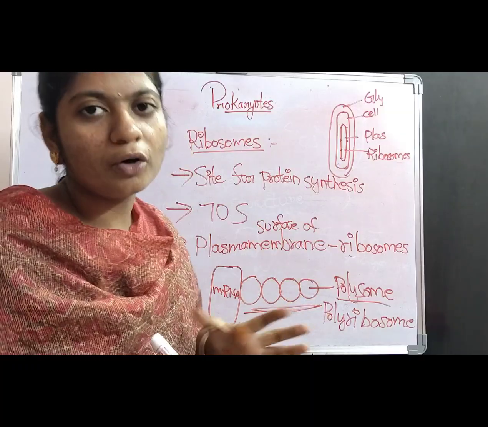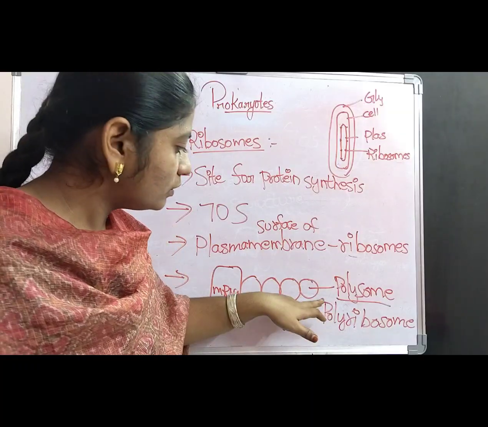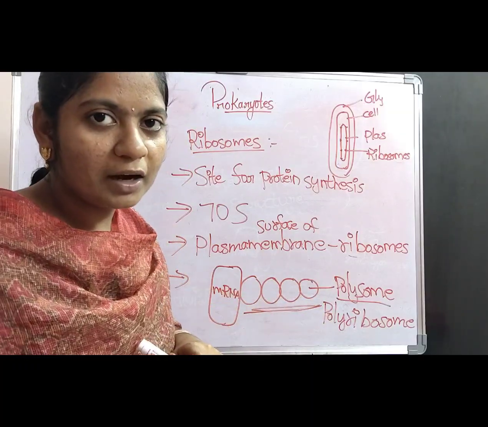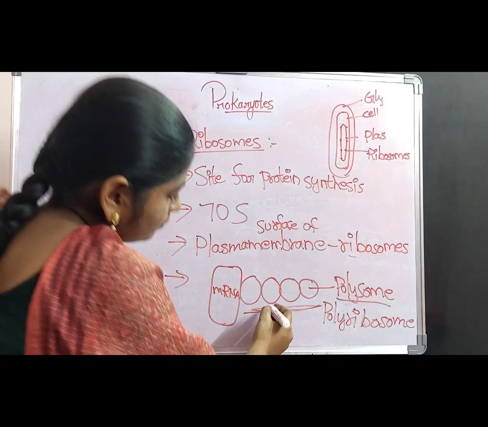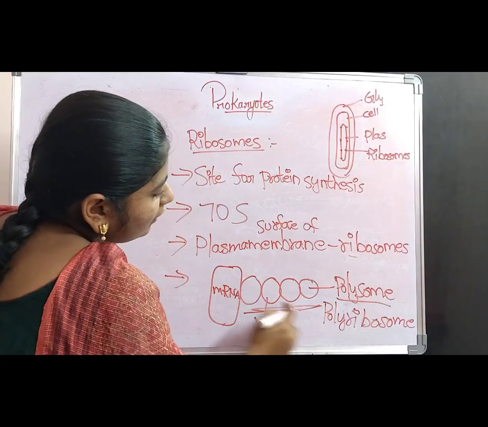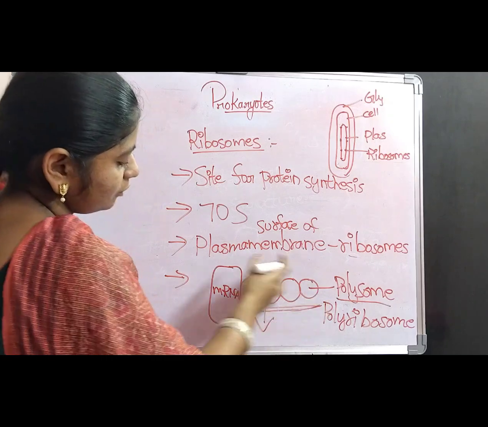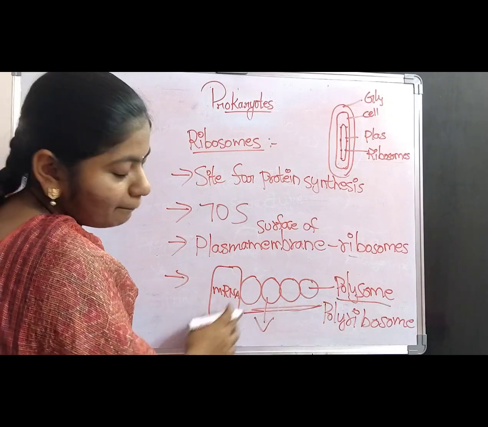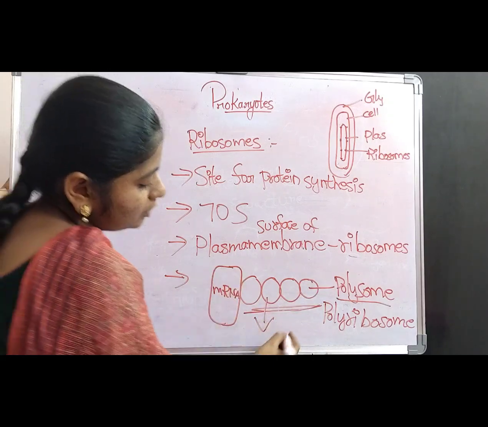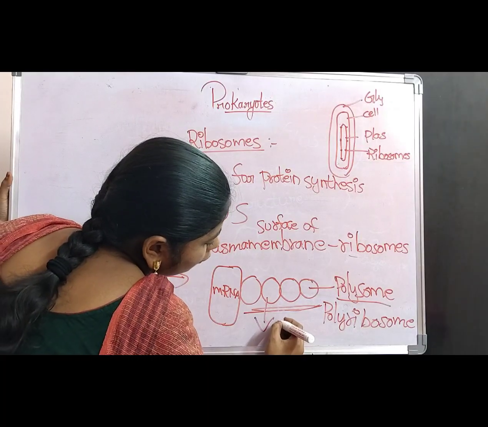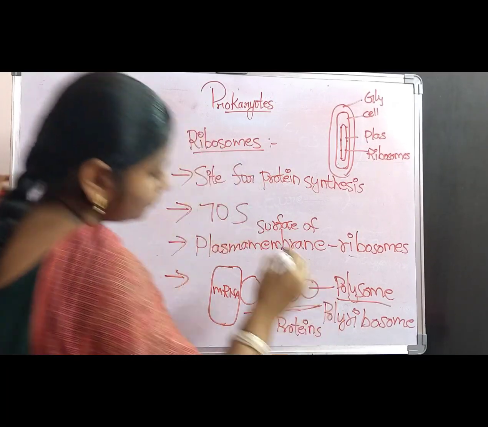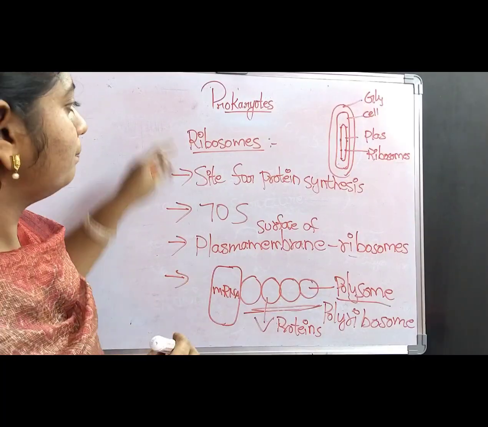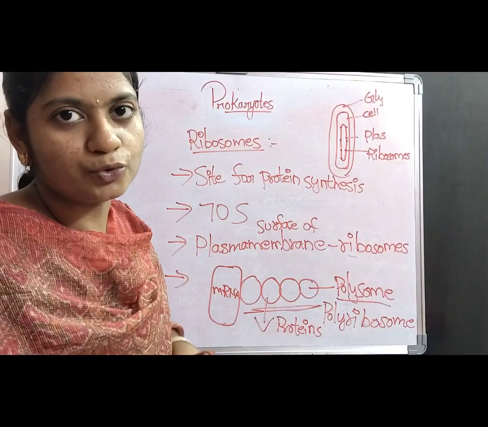What is the function of the polysome or polyribosomes? The ribosomes which get attached to the mRNA molecules help in the formation of proteins. So this was the complete details about the ribosome.